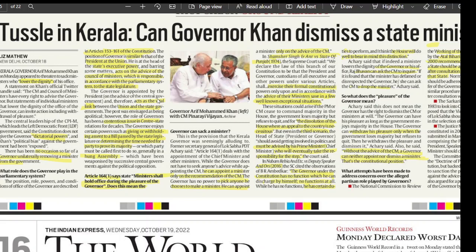Now there have been past instances of this happening as well in Delhi. If you remember, in Delhi, the CM had a tussle with the lieutenant governor. Now UPSC has been known to ask questions related to topics which include points of contention, because if you get selected in the service, there might be points where you might also be involved in